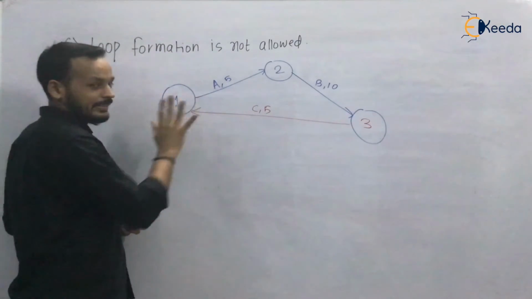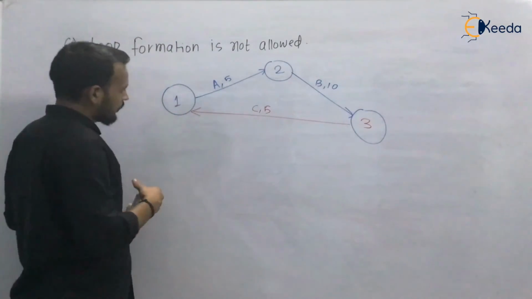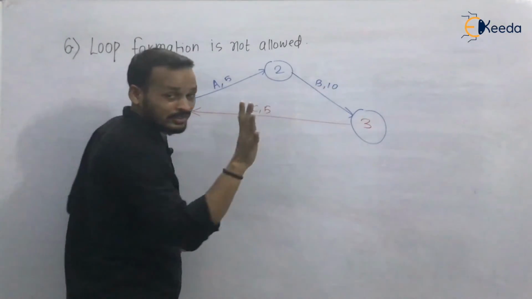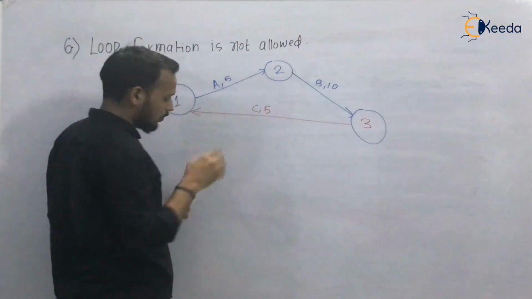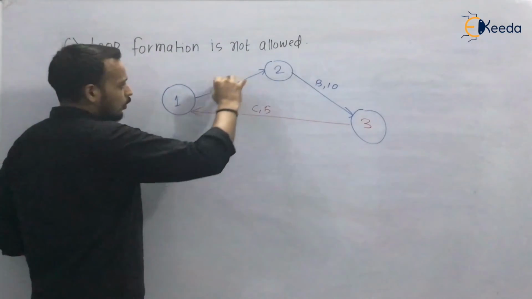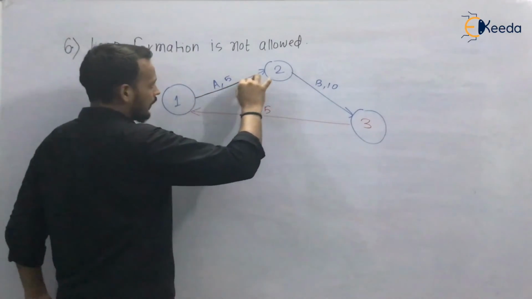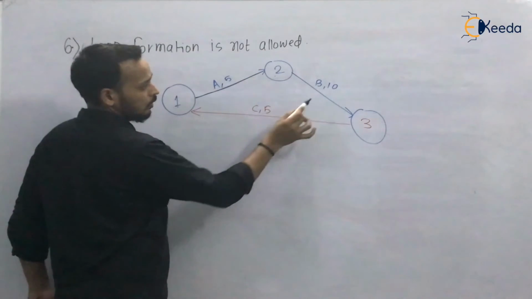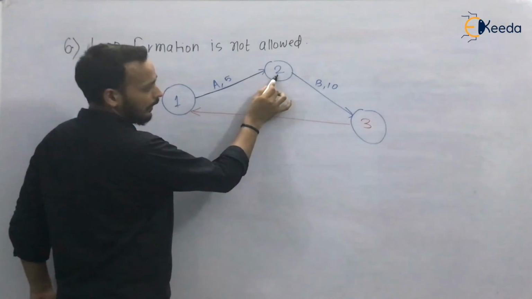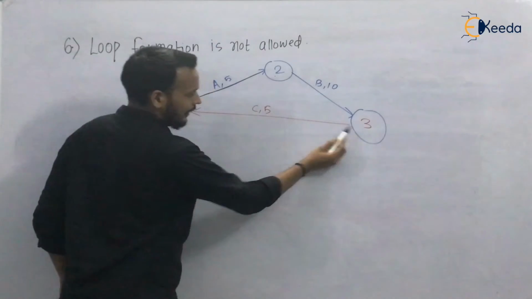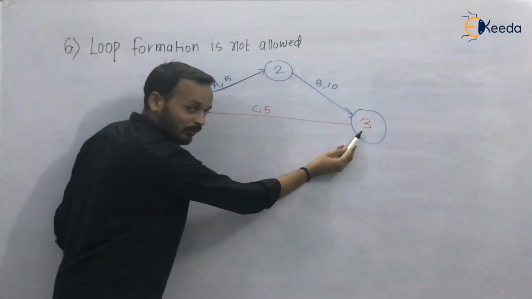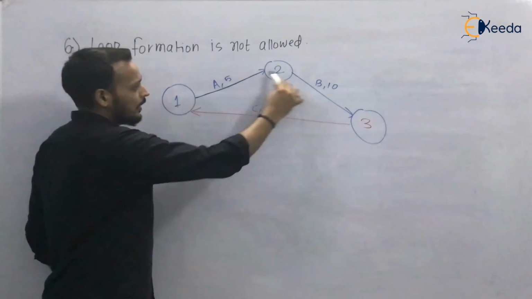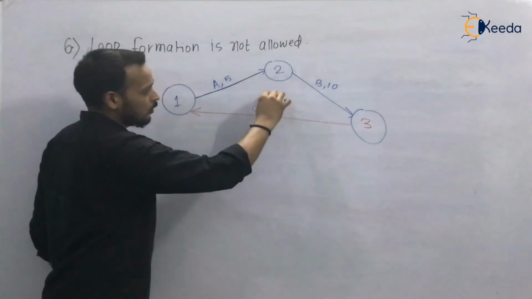So just look at it. Activity A consumes 5 days. Activity B consumes 10 days. Activity C consumes 5 days. But when you look at it, look at activity A. It is starting from event 1, ending at event 2. B starting from event 2, ending at event 3. And C is starting from 3. Okay, that's okay. But it is again going back to 1. So it is just like a loop.